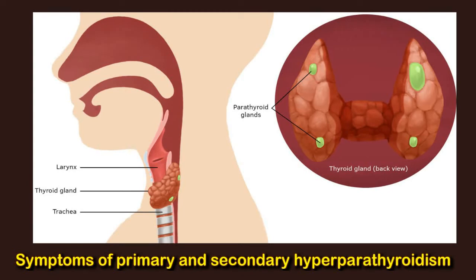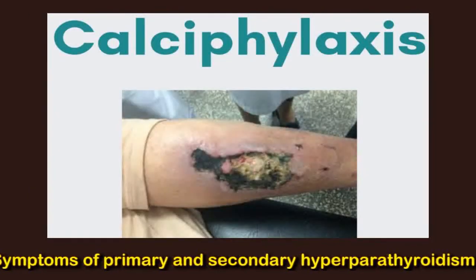This can cause bones to become weak and brittle, leading to an increased risk of bone pain and fractures. As a result of this process, a person with secondary hyperparathyroidism may experience the following symptoms: bone irregularities, itching of the skin, open non-healing wounds.